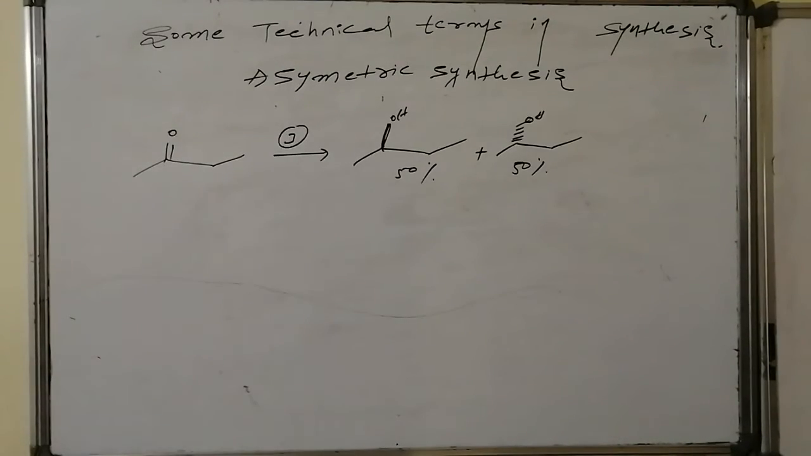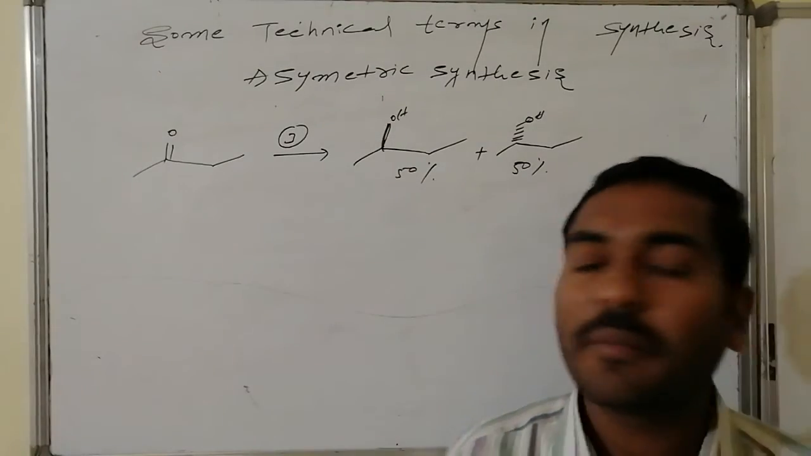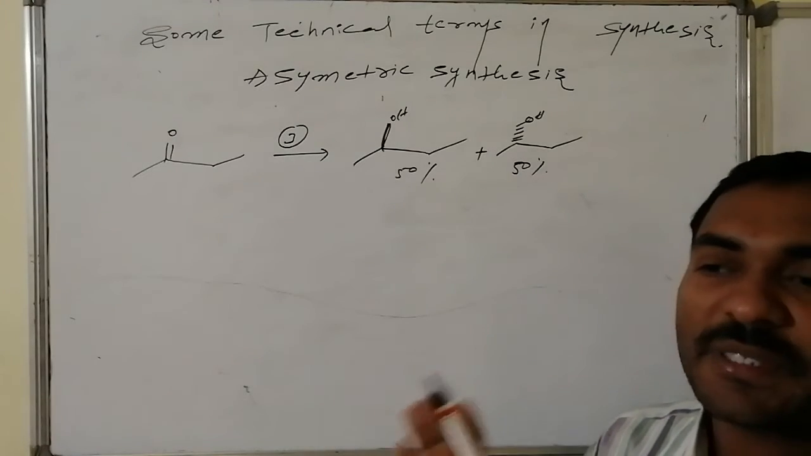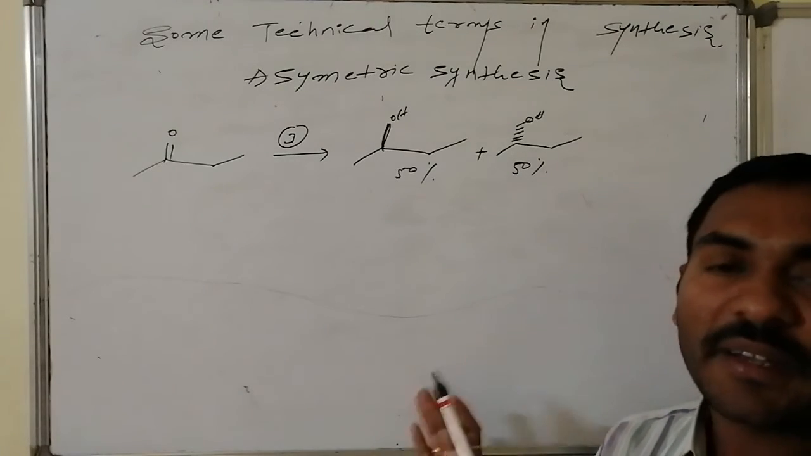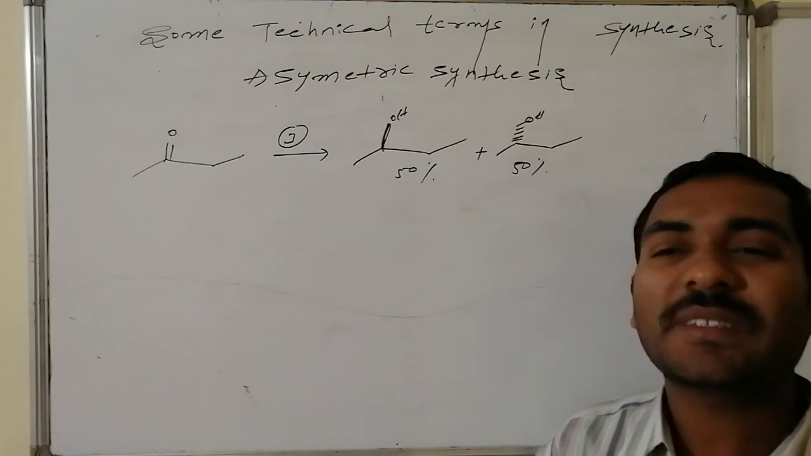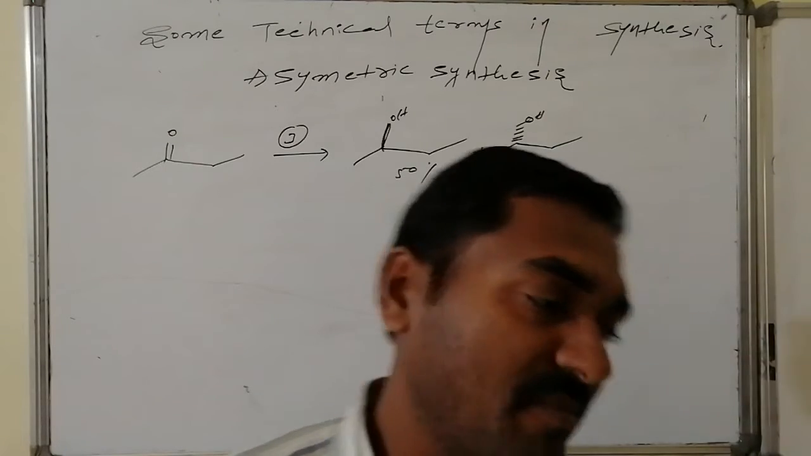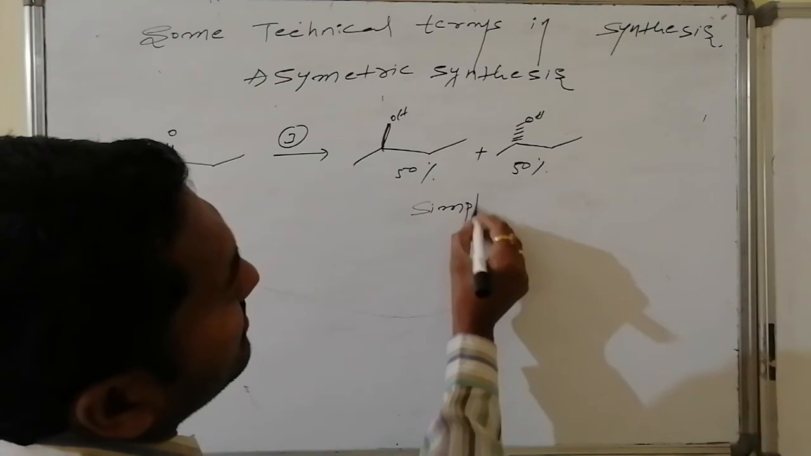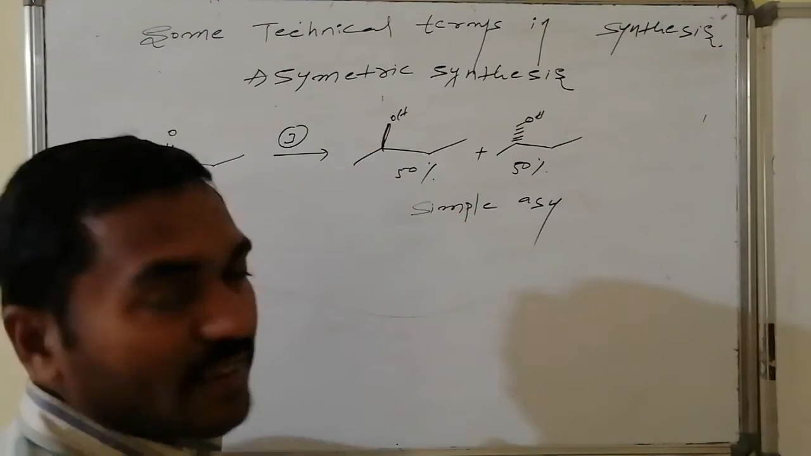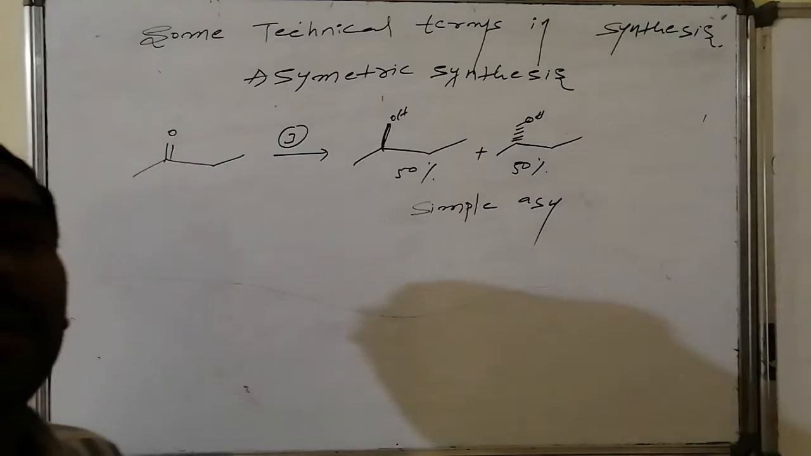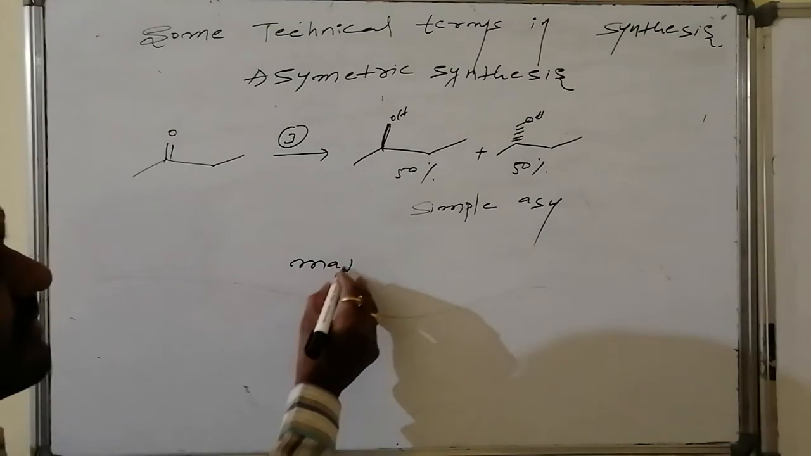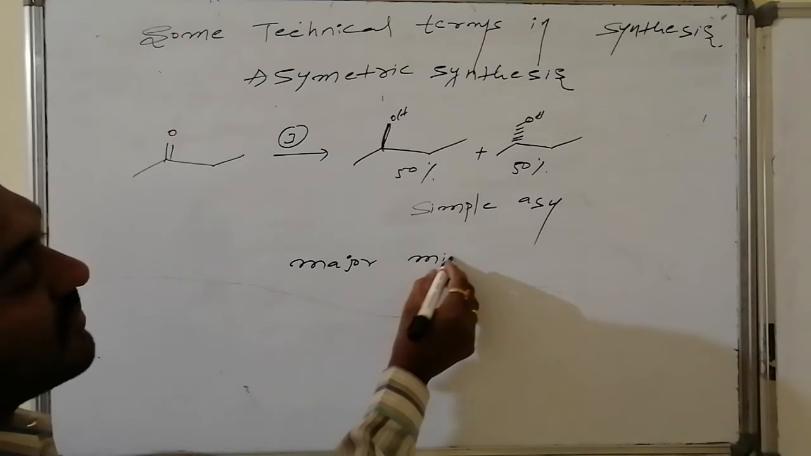If both are obtained at 50-50%, there is no selectivity. But this is an asymmetric synthesis, though it does not have any kind of specificity or selectivity, then it is said to be what? Simply an asymmetric reaction, a simple asymmetric reaction, not having any kind of selectivity. One variety of selectivity is said to be what? Specificity. If major and minor are there, it is known as selective.